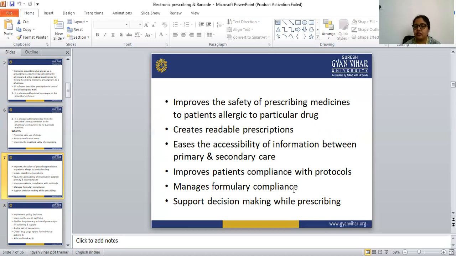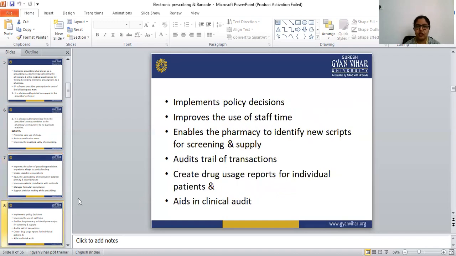Next benefit is it supports decision making while prescribing. This is also very easy with the help of the electronic prescription. Next is it implements policy decisions. Since we are doing all these things in the computer, it is very easy to implement the policy decision in the e-prescription.